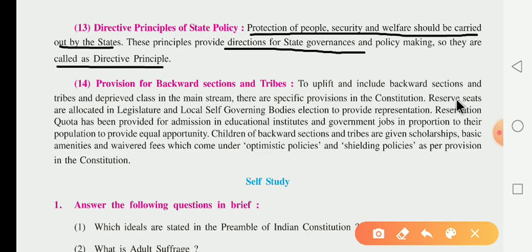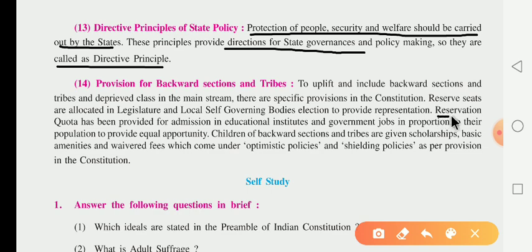Reserved seats are allotted in legislative and local self-government bodies elections to provide representation. It means some reserved seats are allocated in legislative and local self-government bodies in elections to provide them representation. Reservation quota has been provided for admission in educational institutes.